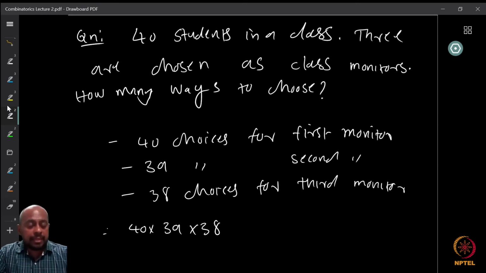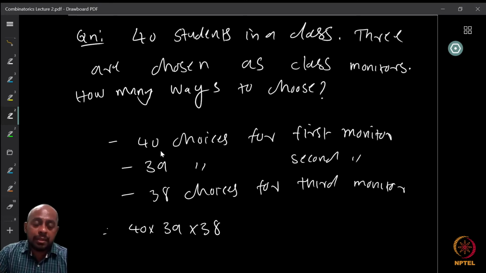For the first monitor, I can choose any of the 40 students, so there are 40 choices. Then for the second monitor, I am choosing 3 different people, so I cannot choose the first guy. I can choose any of the 39 remaining students.